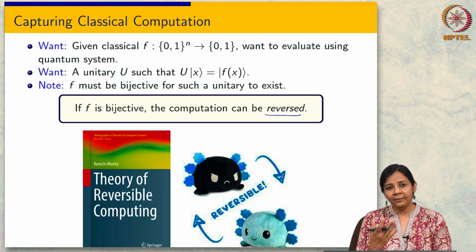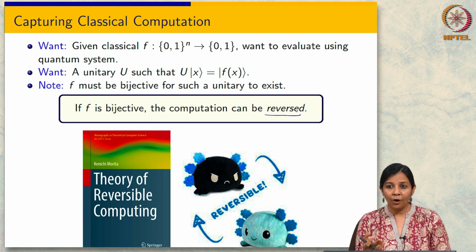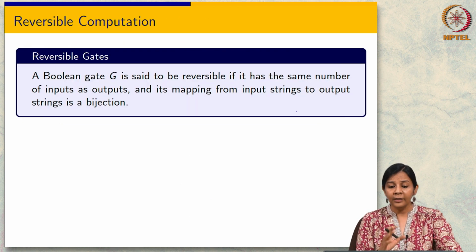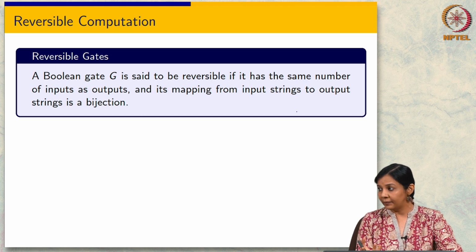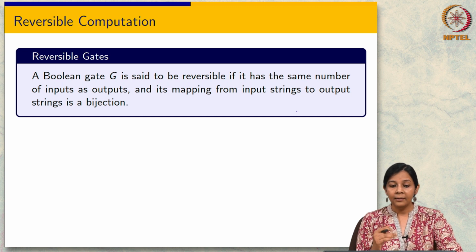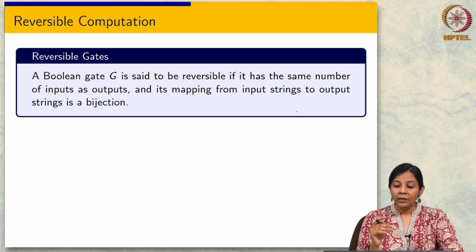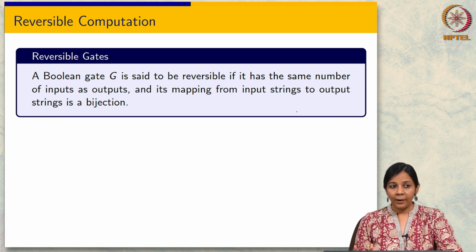It has been studied in this context already for a long time, and in the context of quantum computation, obviously we need reversibility, right, because we have to work with unitaries. So let's define reversible computation first. It's exactly what you would expect. What would you expect?